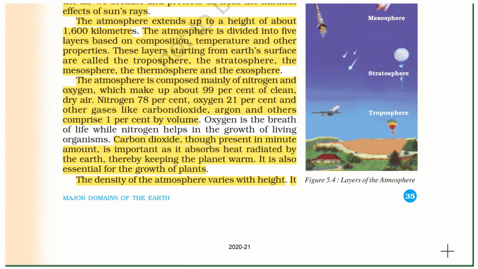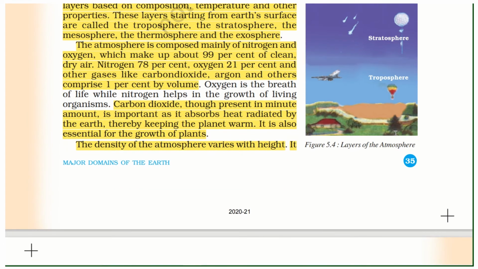The atmosphere is composed mainly of nitrogen and oxygen, which make up about 99% of clean and dry air. Nitrogen 78%, oxygen 21%, and other gases like carbon dioxide and argon comprise 1% by volume. Carbon dioxide, though in minute amount, is important as it absorbs the heat radiated by the Earth, thereby keeping the planet warm.